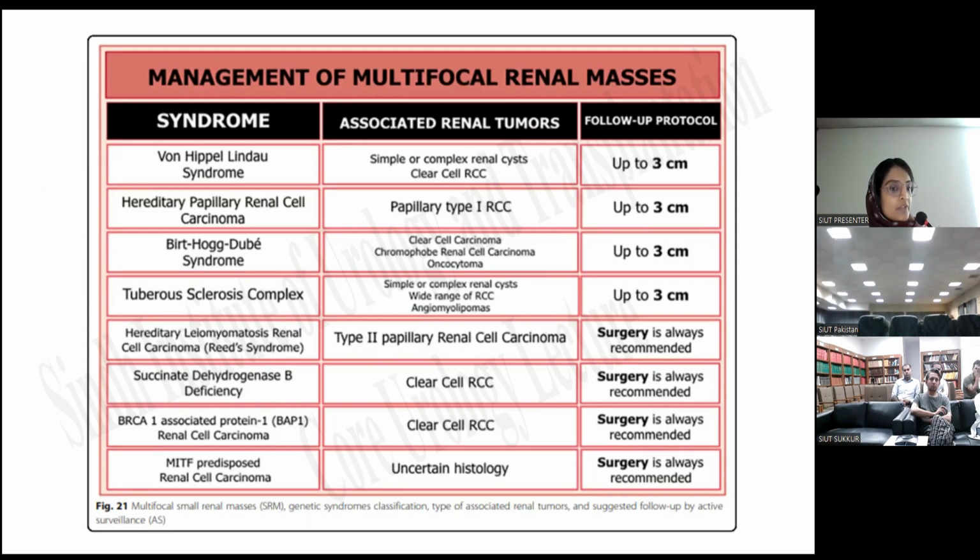And in case of hereditary leiomyomatosis renal cell carcinoma, succinate dehydrogenase B deficiency, BRCA1 associated protein 1 RCC, and MITF predisposed RCC, surgery is always recommended. So again, the same thing on active surveillance: small renal masses, old, fragile patients, multiple comorbidities, poor performance status, or as per the patient's wish, the small renal masses can be managed by active surveillance. Okay.